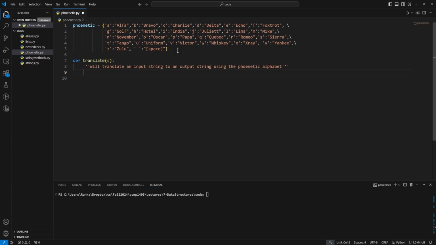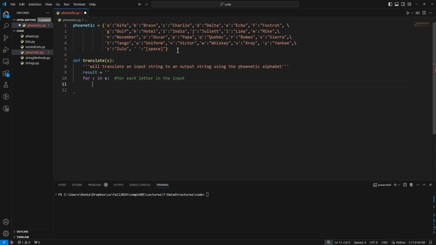So let's start with our result, initialized to an empty string, and then we'll traverse our string. So for character in string, for C in S, says for each letter in the input. So now each time through this loop, the variable C will contain one character from our input string. It'll be the first index, and the second index, and the third index, but the characters themselves, not the indices.